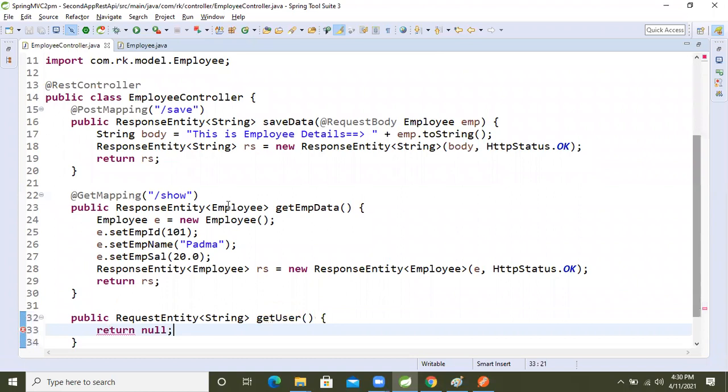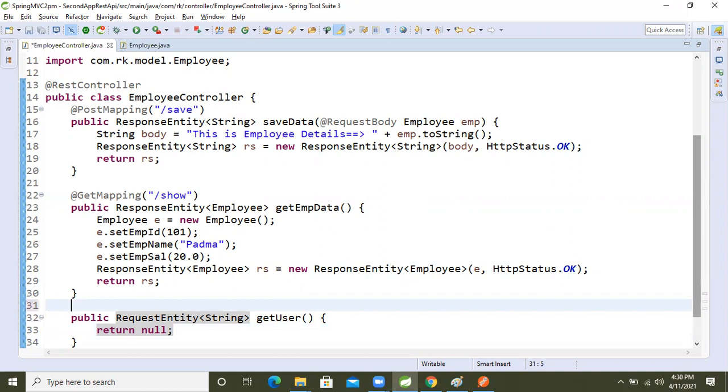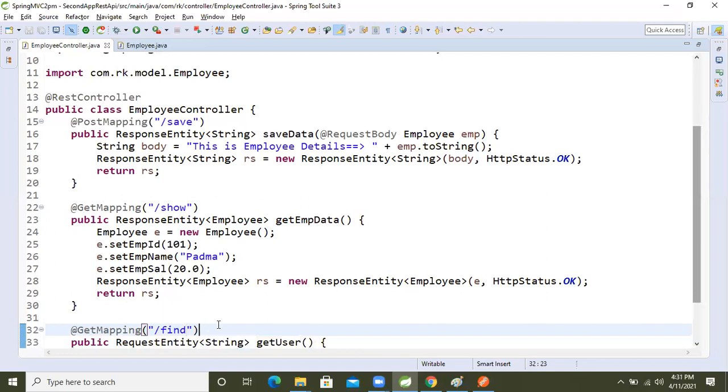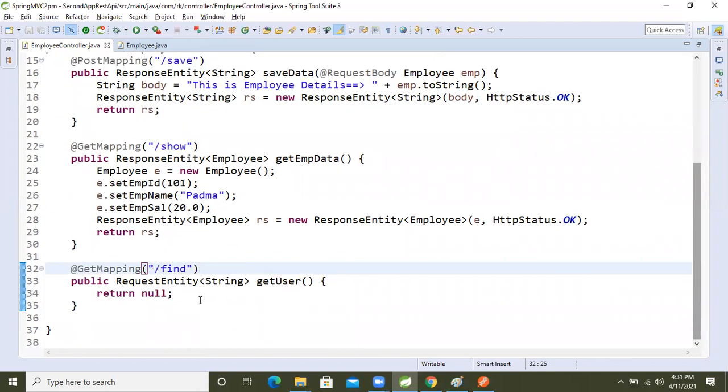Which kind of request will we make now? I'm just going to make it a get type only. @GetMapping, and inside that I'm writing find.